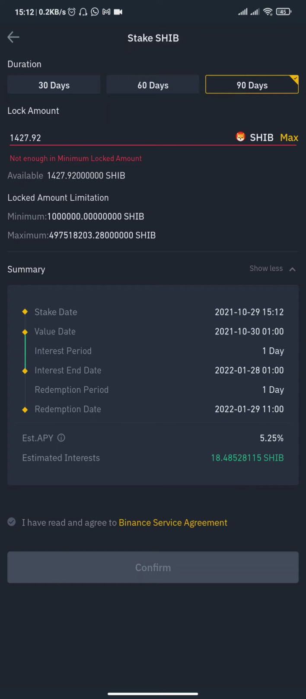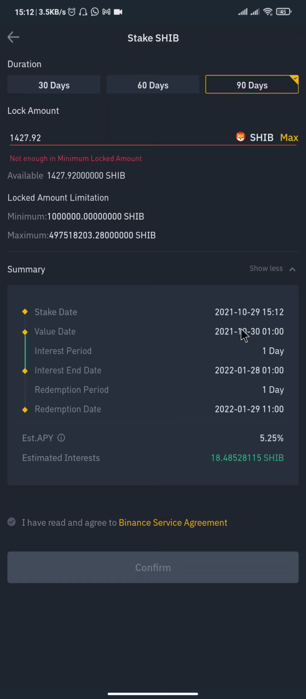I've already clicked on max, and you can see I have 1,427.92 Shiba, and it says it's not enough to meet the minimum lock. That's because I've already locked the 2 million I have. If I have enough, I'll just click on max, and then it's going to bring up all this information here.